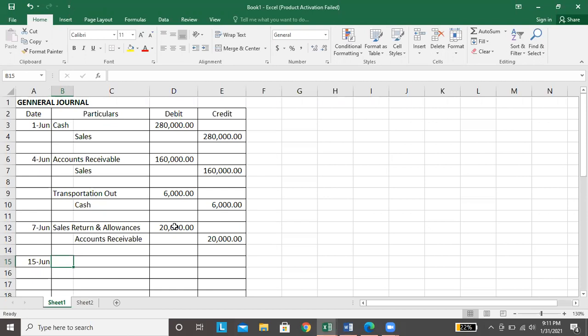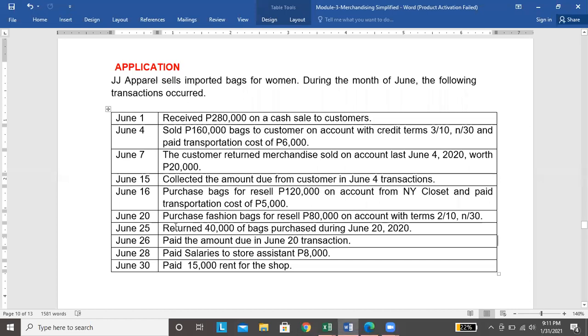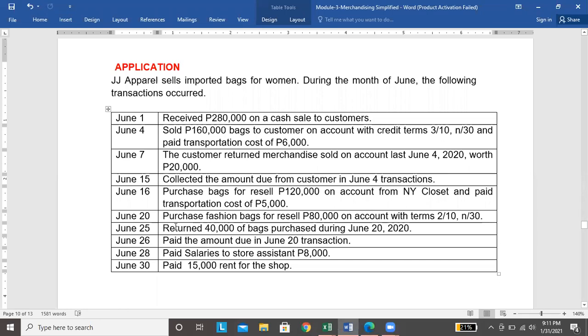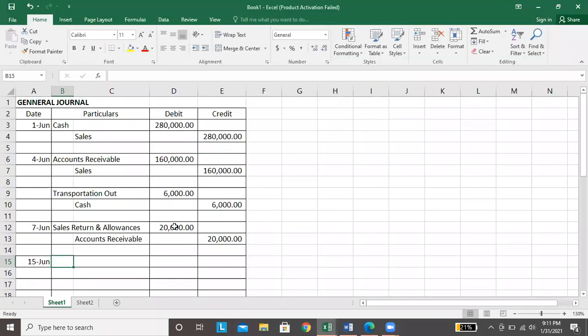So, ang nangyari ngayong June 15, nakakolekta na si JJ Apparel from its customers. Okay? So, how much that would be? Okay, 140,000. Kasi nga, yun na lang yung balance ng accounts receivable.